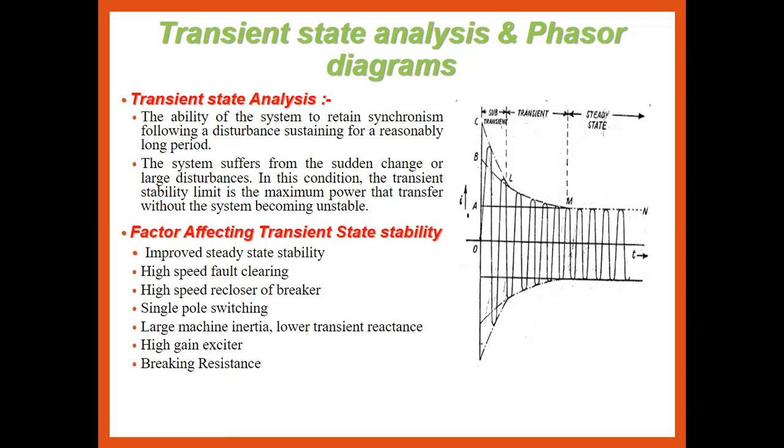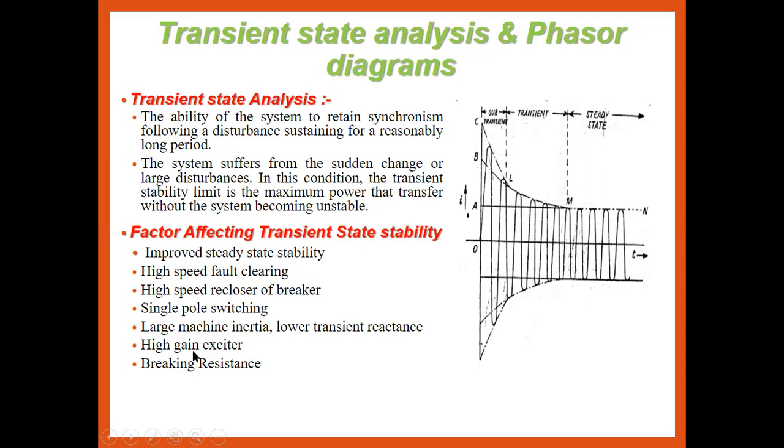If you observe this diagram, it is a waveform of the fault current. This is the normal current, and this is the fault current. The time for the sub-transient is short, for the transient it is higher, and for the steady state it is constant. In steady state stability the current is constant and does not disturb for a long period, whereas for the transient state the disturbance lasts for a long period.